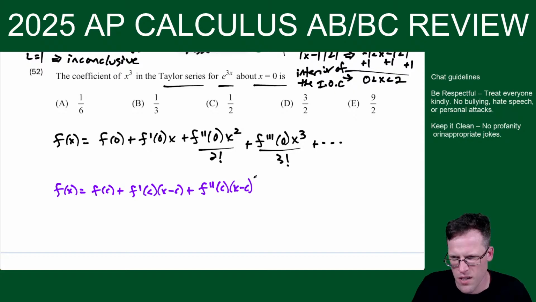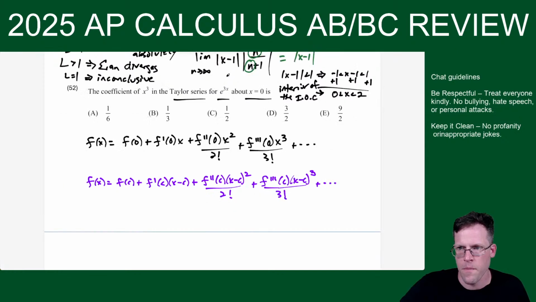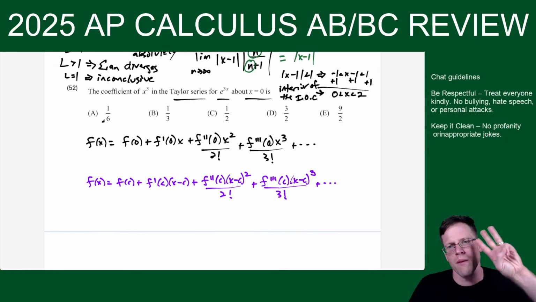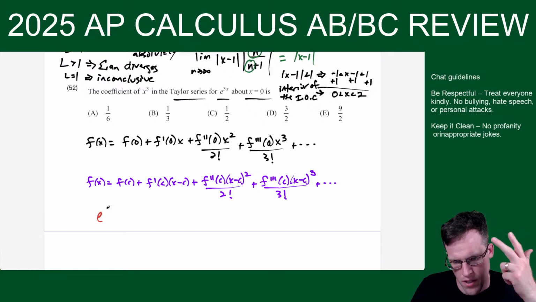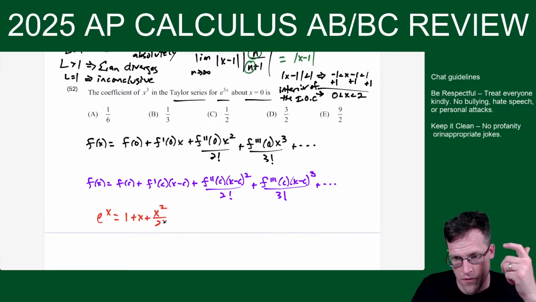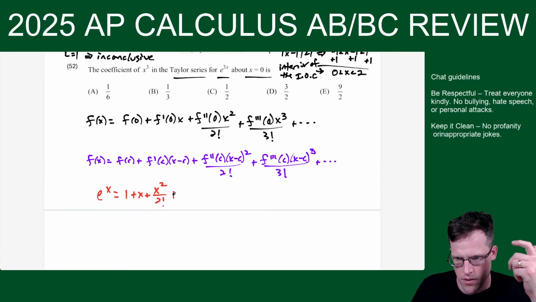All right, but this one, there's actually a sort of fast way to do this. Plus ... and this goes on. For this one, though, the fastest way, in my opinion, is to just have 3 formulas memorized for Maclaurin: e to the x, sine x, cosine x. So e to the x, I know is this. I could use these formulas to build it from scratch. Sorry, my mouse is starting to freak out. So this one is good to know.